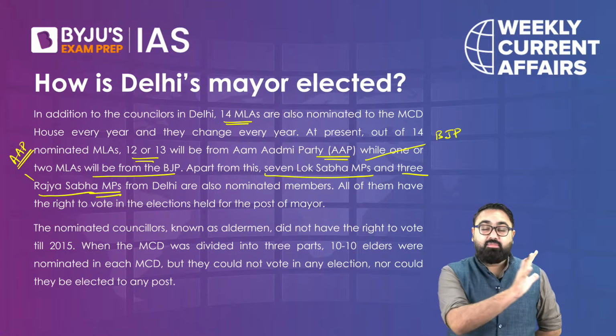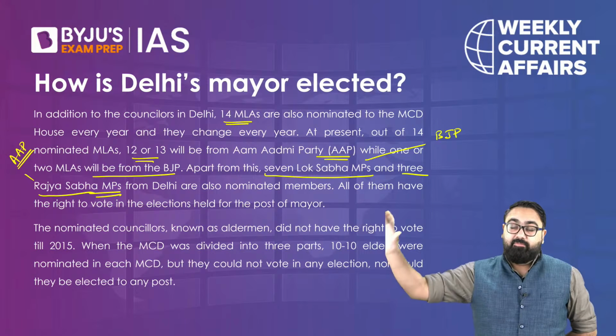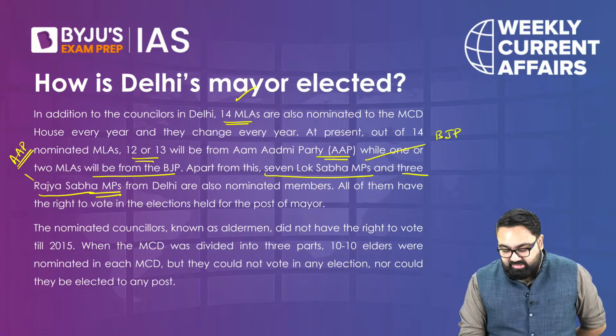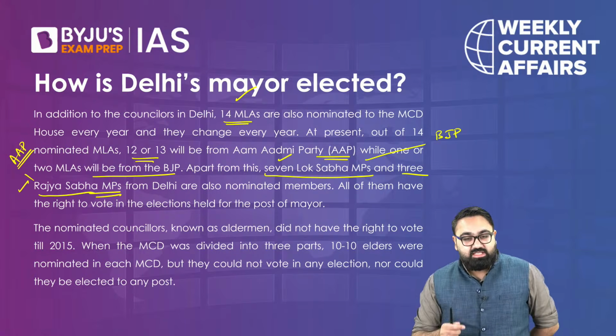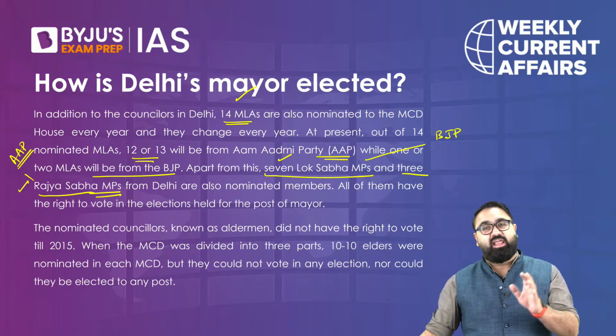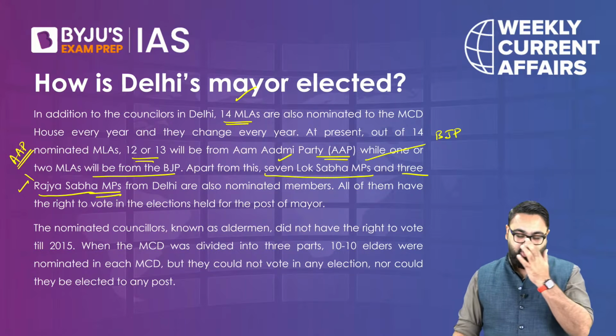So, apart from the results that have come up of the 250 seats, there will be nominated members also. 14 MLAs, 7 Lok Sabha MPs, 3 Rajya Sabha MPs. Now the question is, do they have the right to vote in the mayor election or not? This is still not clear. I'll tell you why this is not clear.